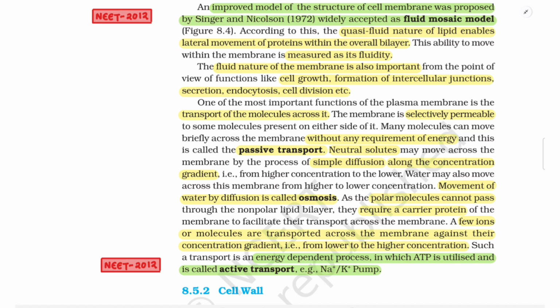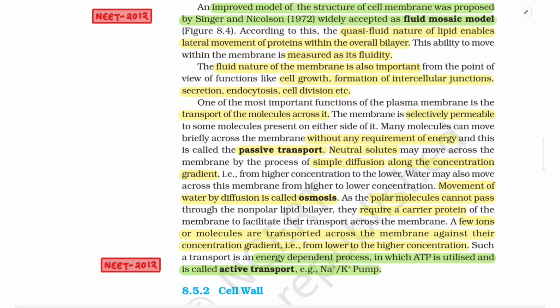One of the most important functions of the plasma membrane is the transport of the molecules across it. The membrane is selectively permeable to some molecules present on either side of it. Many molecules can move freely across the membrane without any requirement of energy, and this is called passive transport. Neutral solutes may move across the membrane by the process of simple diffusion along the concentration gradient, that is, from high concentration to the lower. Water may also move across this membrane from higher to lower concentration. Movement of water by diffusion is called osmosis.